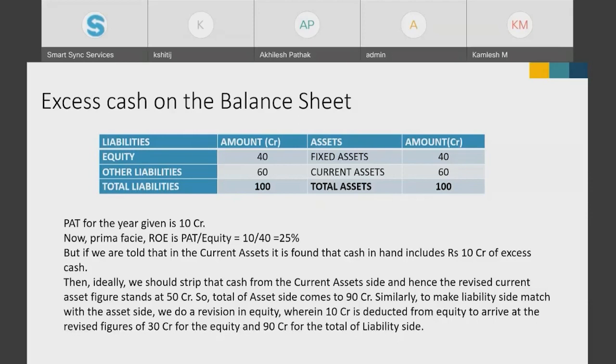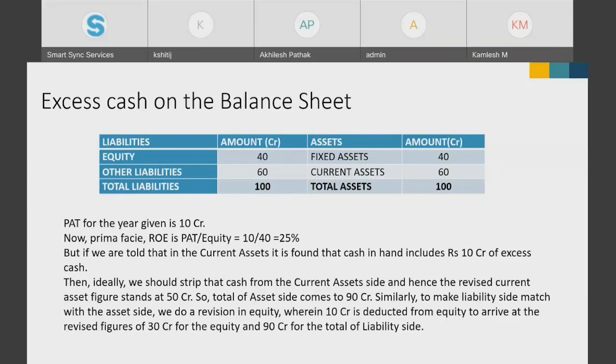So what actually do we need to do in that case? We should actually remove this 10 crore from the asset side, and similarly, you should also reduce your equity by that same amount. So what you see over here is your balance sheet size. Just remember the example of Nestle.